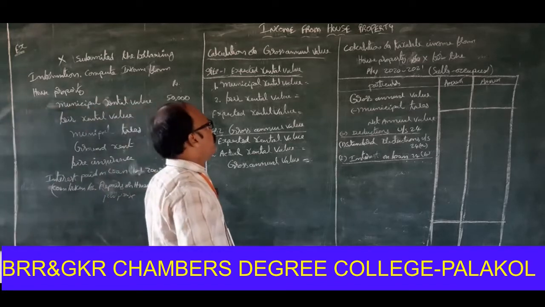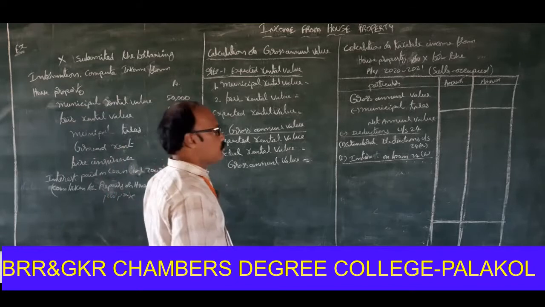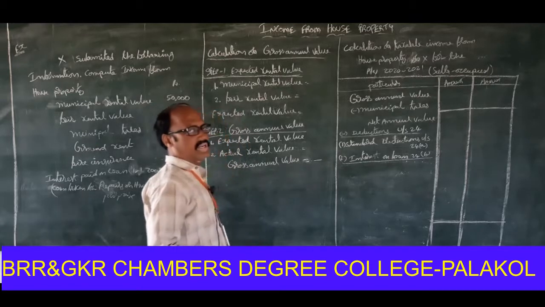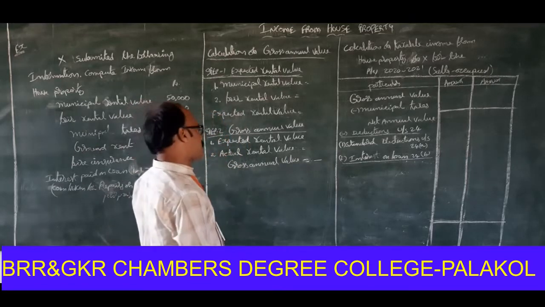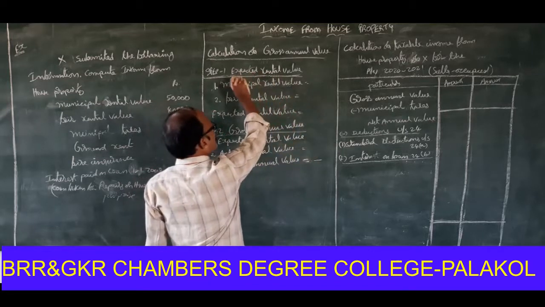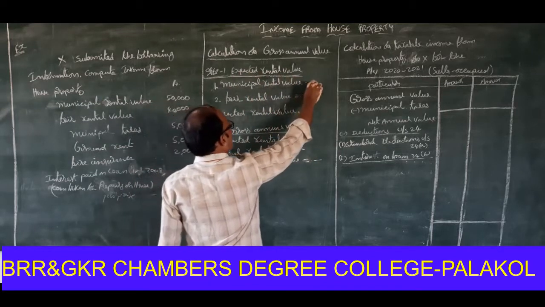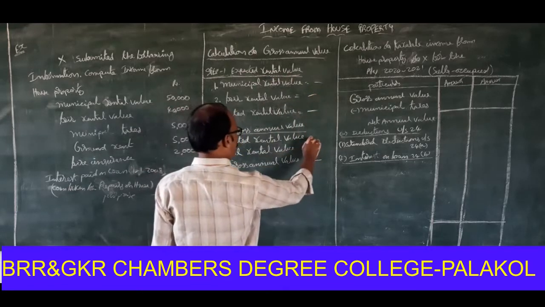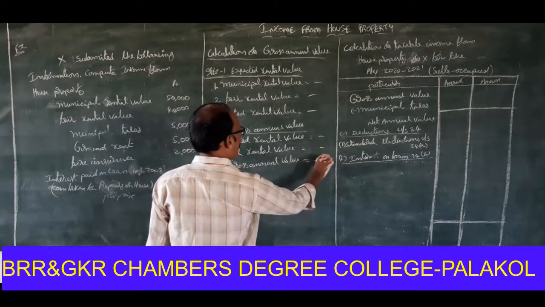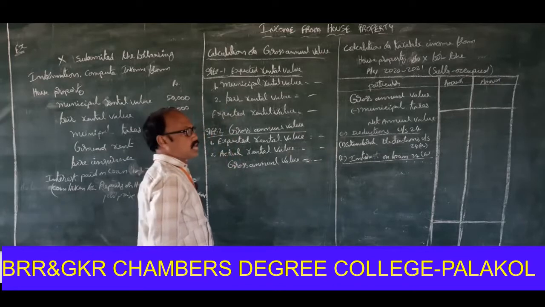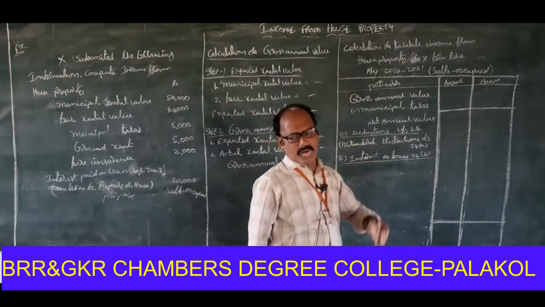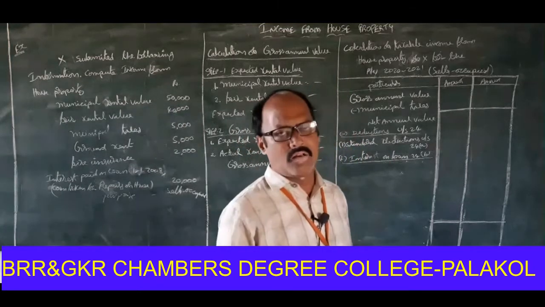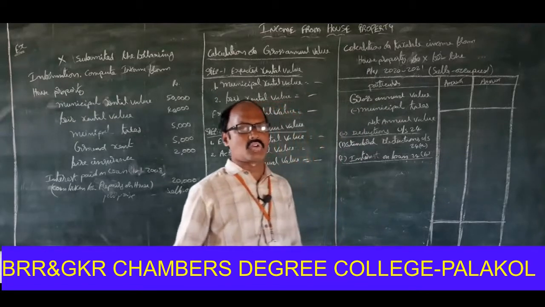Whenever the house is self-occupied, you know very well the gross annual value is to be dash, because we didn't get any income from the house. That means expected rental value, municipal rental value, fair rental value, actual rental value, all dash, gross annual value dash. Because it is self-occupied, we didn't get any income from the house property. That's why the gross annual value is to be treated as nil. No gross annual value for self-occupied house properties.